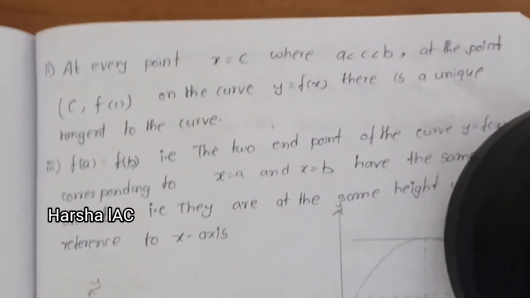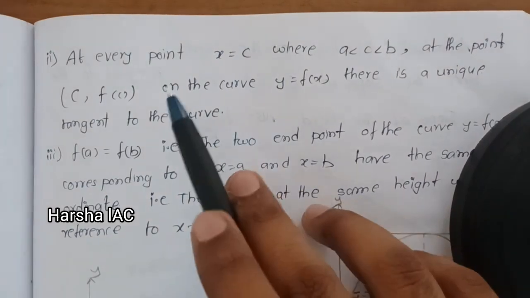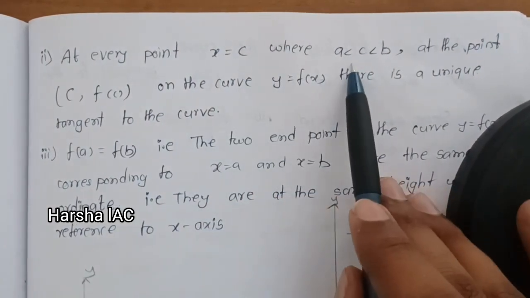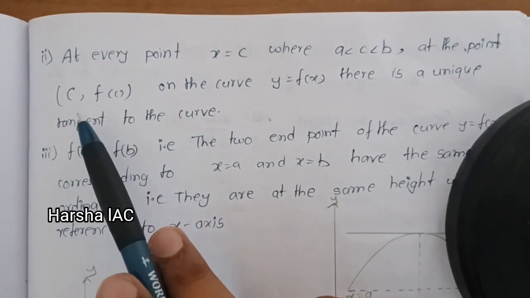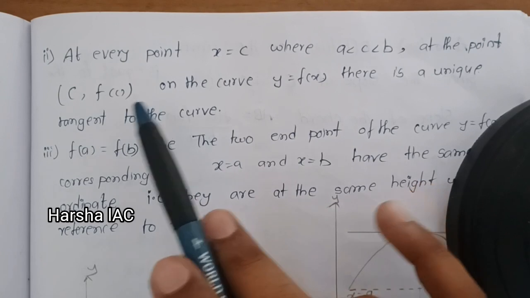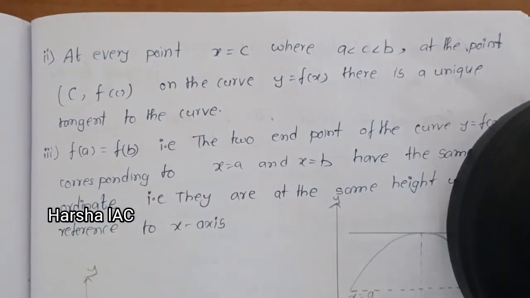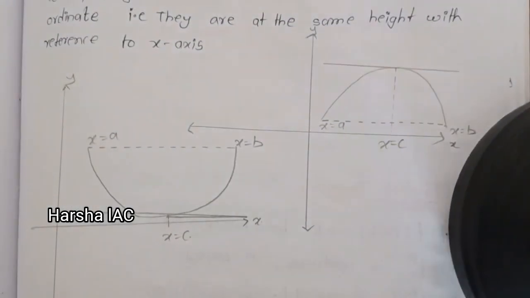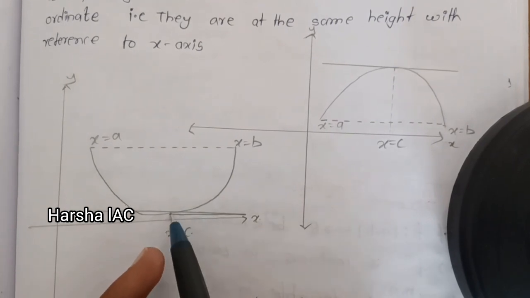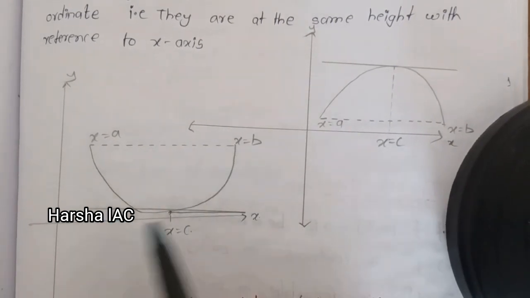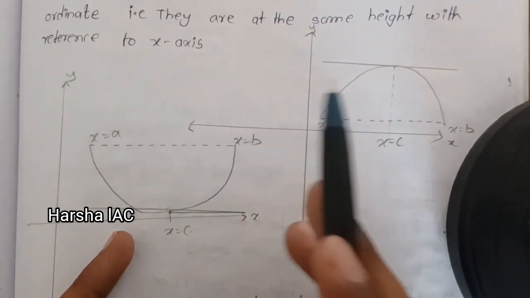That means applying the Rolle's theorem in the geometry at every point. Here we can see at every point x is equal to c, where a less than c less than b, the point c comma f of c on the curve y is equal to f of x has a unique tangent. Here we can see the diagrams. Here it is the point c comma f of c, then it is the curve y is equals to f of x, and c lies between a and b. This means the above statements.